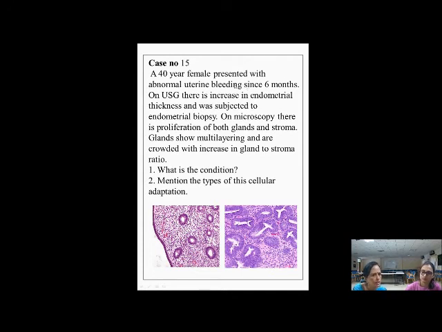So gynecological examination is done and she is sent for ultrasonography, and the gynecologist has seen a bulky uterus. Yes, uterine size is increased. But what is the cause for increase in uterine size? In the previous case she discussed, uterine size was increased because of myometrial hypertrophy, hyperplasia. So let us see what is the cause here. Ultrasonography has revealed increase in the endometrial thickness, so endometrial curettage or biopsy was done.